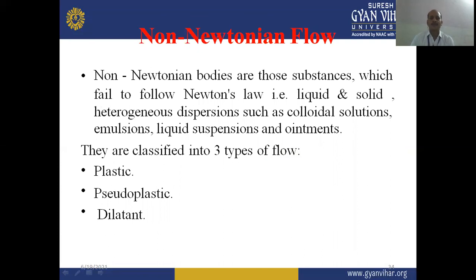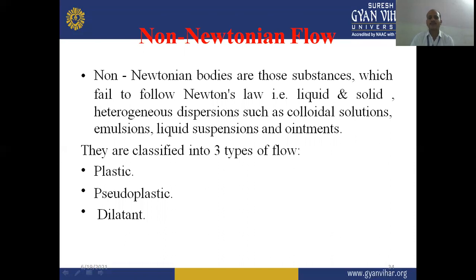Some examples are liquid and solid heterogeneous dispersions such as colloidal dispersions, colloidal solutions, emulsions, liquid suspensions, and ointments. When we want to determine the viscosity of these non-Newtonian liquids, or the non-Newtonian flow behavior of substances, we have to use separate types of viscometers.